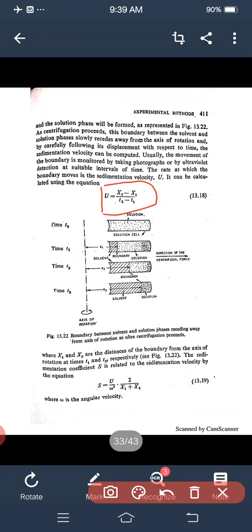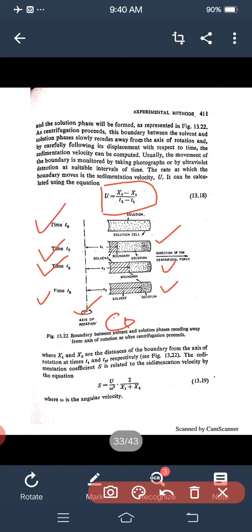Here you see the axis of rotation, and the rotation side. Here are the times t0, t1, t2 and t3, and this is the distance of the boundary from the axis: x1, x2 and x3.